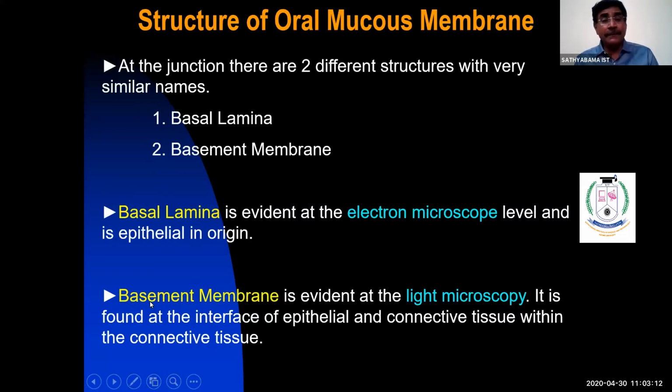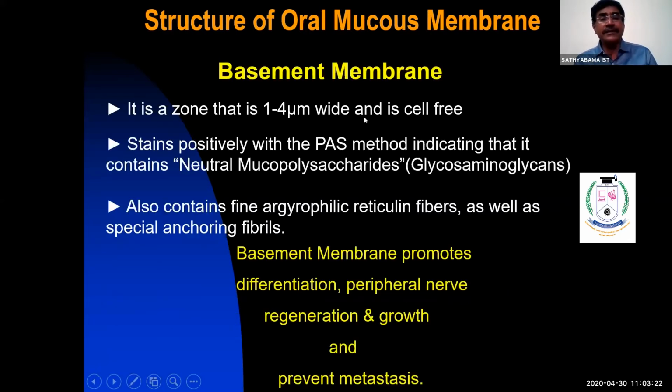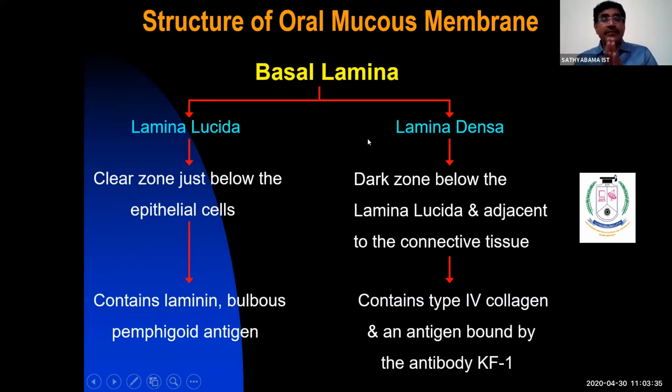Basal lamina is an electron microscopic finding. It is always of epithelial origin. As I said, the basement membrane has a thickness of 1 to 4 micrometers and stains positively with PAS. The fibers it contains are called reticular fibers. This is very important. When you visualize the basement membrane in electron microscope, it is called the basal lamina.